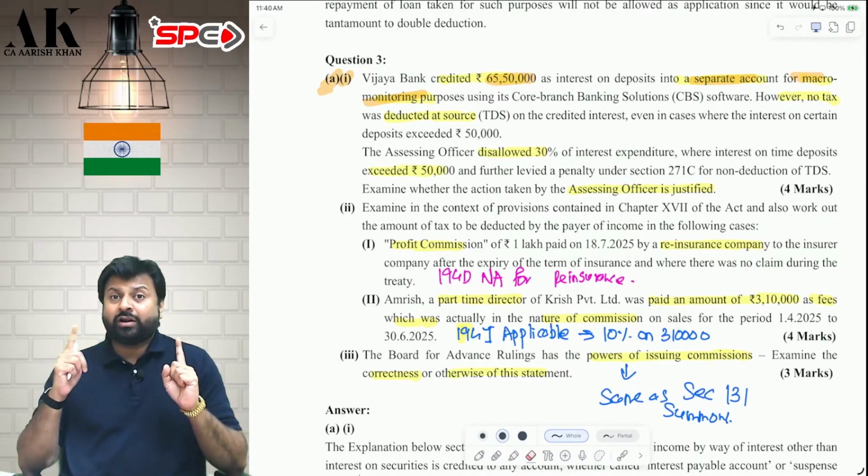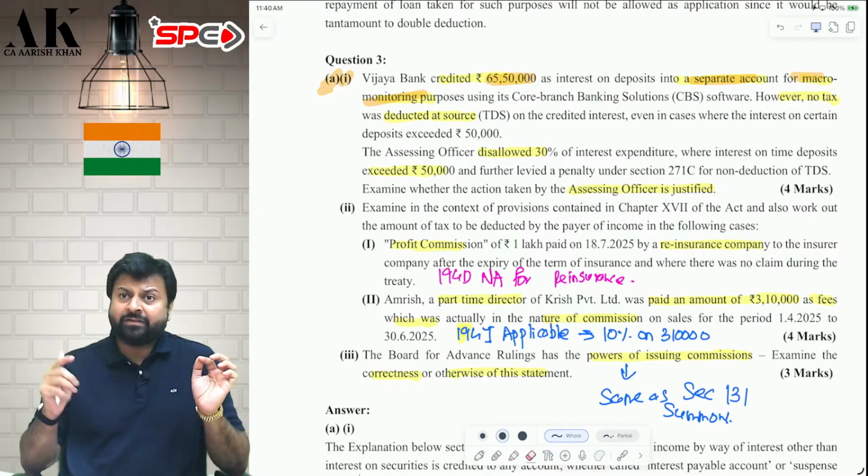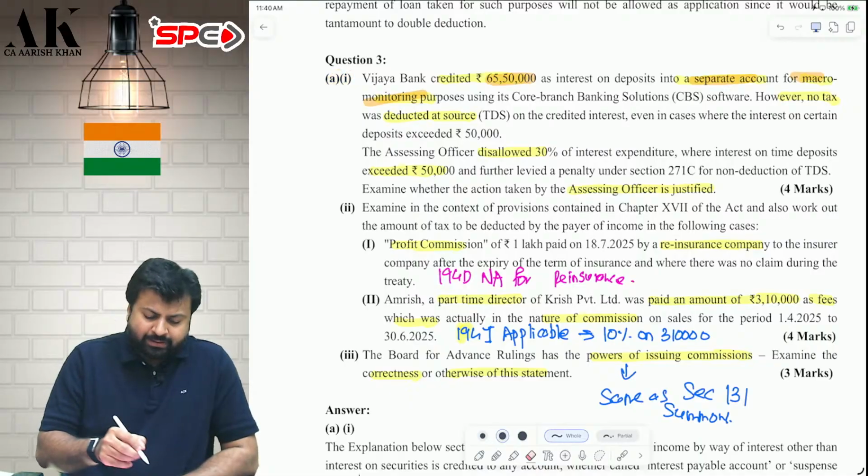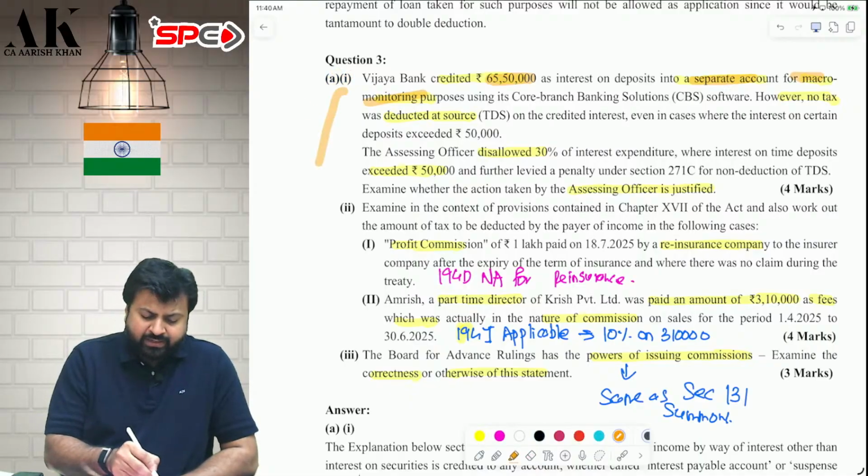So the TDS is not deducted when it is computed for macro monitoring purpose. The TDS is deducted when it is actually credited to the customer's account. So here the TDS will not be applicable. Therefore, the assessing officer is not justified in disallowing the expense.